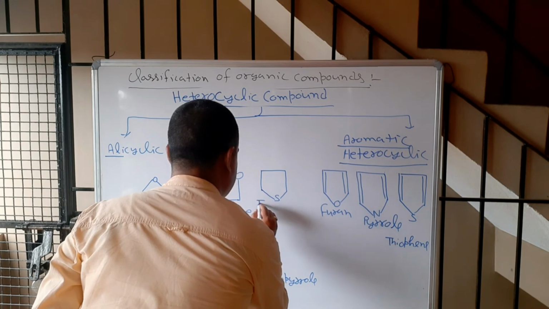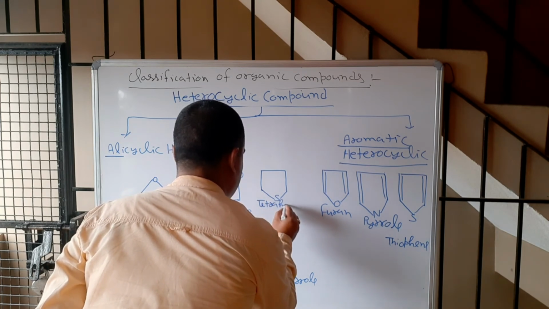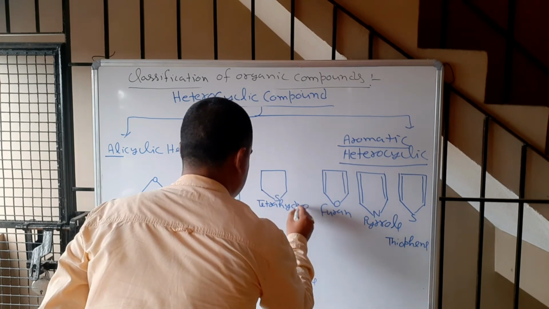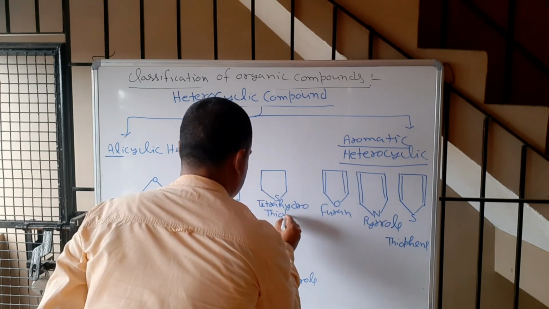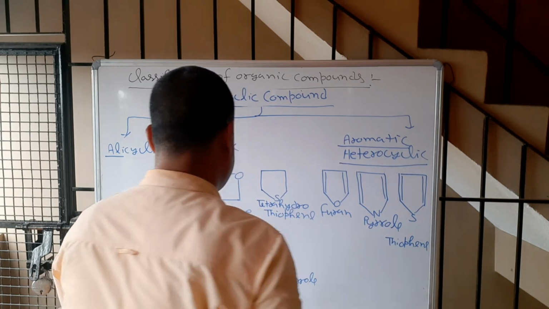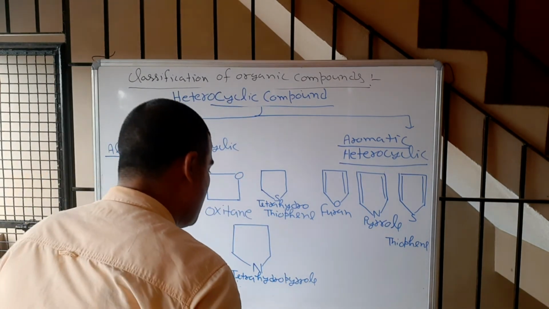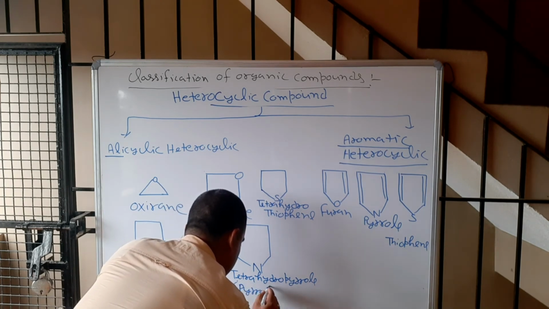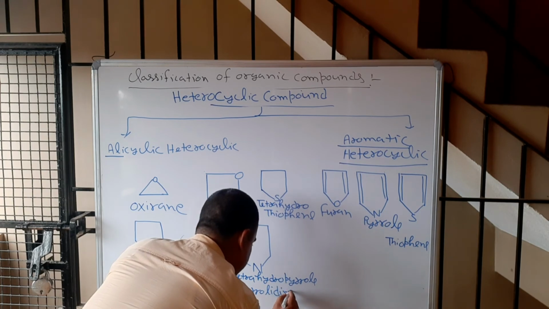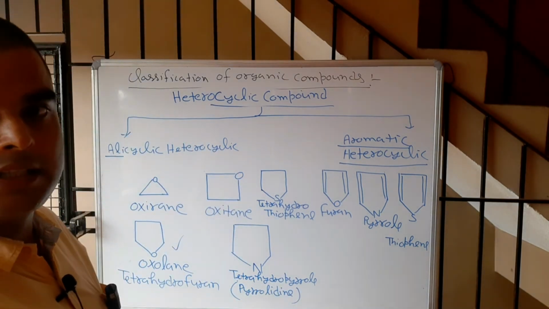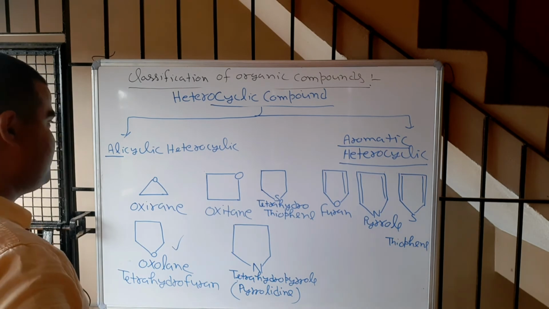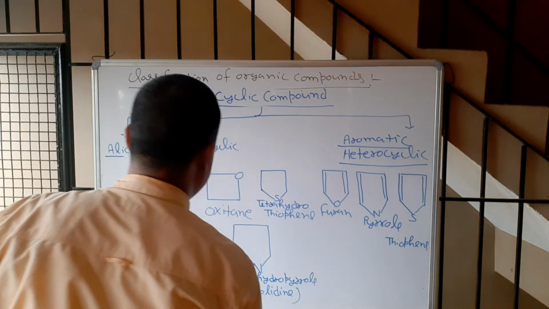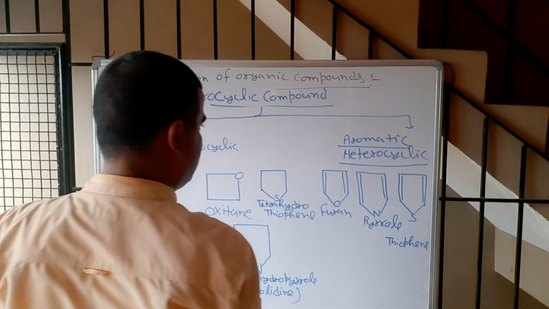This is tetrahydropyrrole, or we call it pyrrolidine. This is also called pyrrolidine. So this is alicyclic heterocyclic. Now come to aromatic heterocyclic.